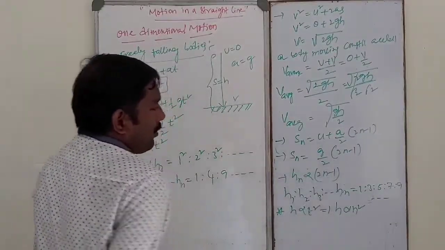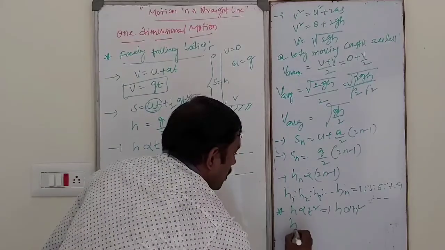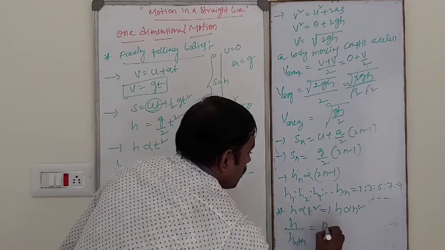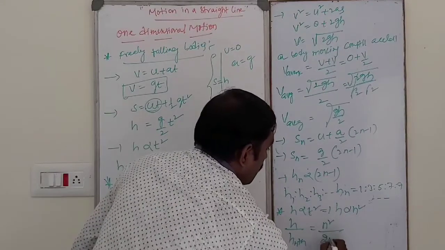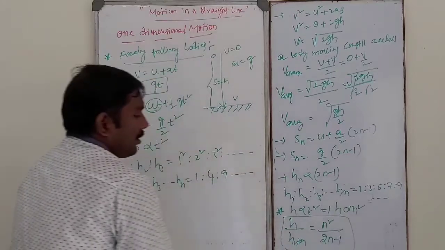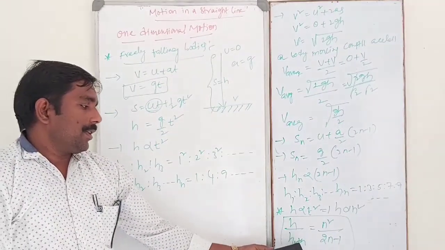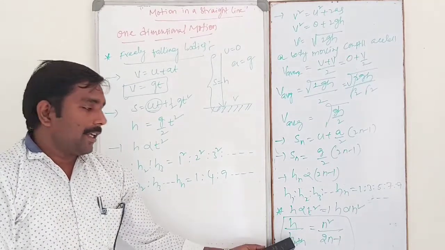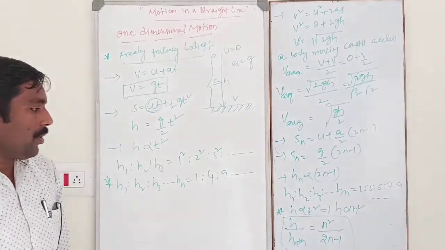hn is proportional to 2n minus 1. Then the ratio h by hn is equal to n square by 2n minus 1. This is h, the height traveled in n seconds, and hn is the height traveled in the nth second. That is the important one: n square by 2n minus 1.